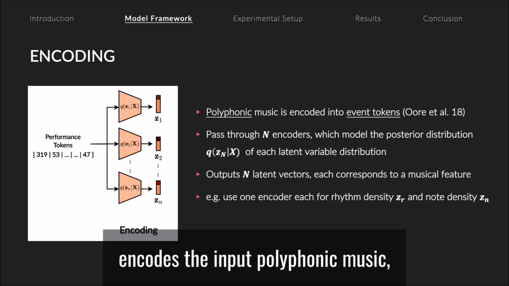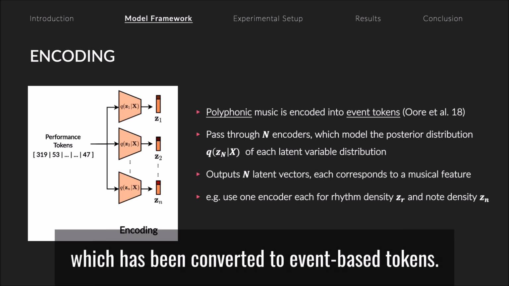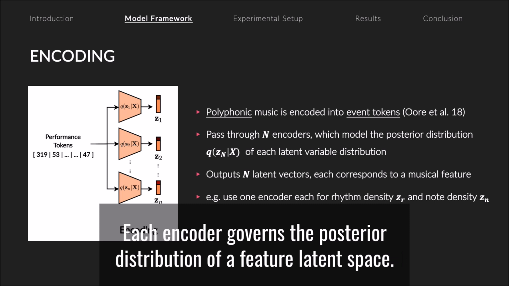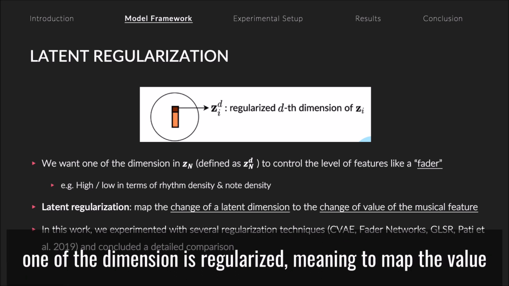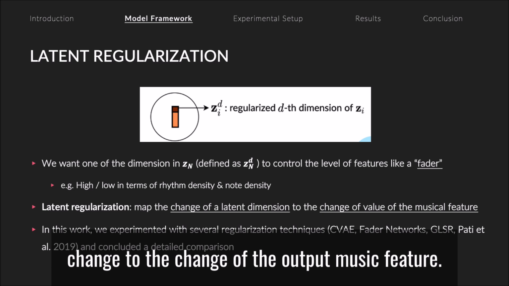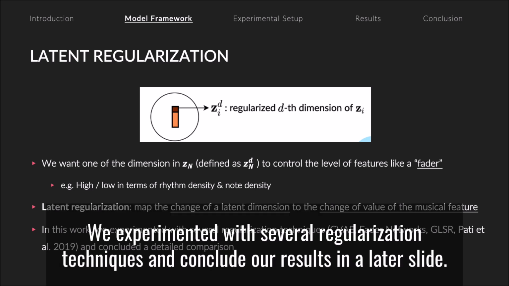The encoding component encodes the input polyphonic music, which has been converted to event-based tokens. Each encoder governs the posterior distribution of a feature latent space. As we want to incorporate the fader behavior, one of the dimensions is regularized, meaning to map the value change to the change of the output musical feature. We experimented with several regularization techniques and conclude our results in the later slide.